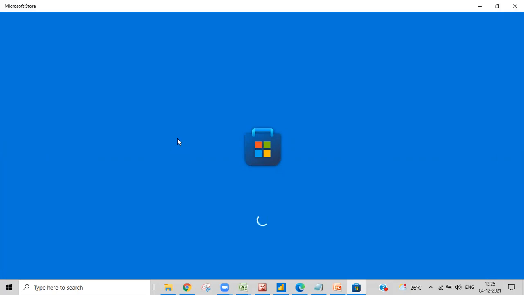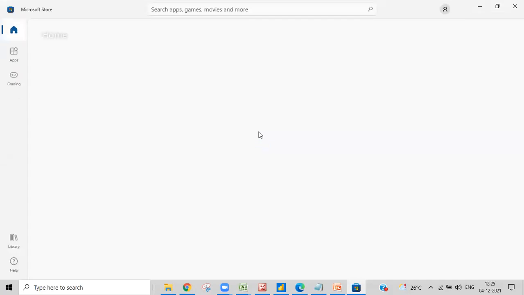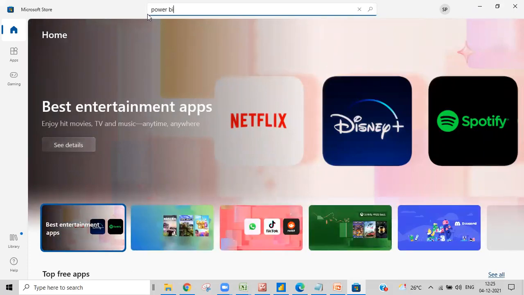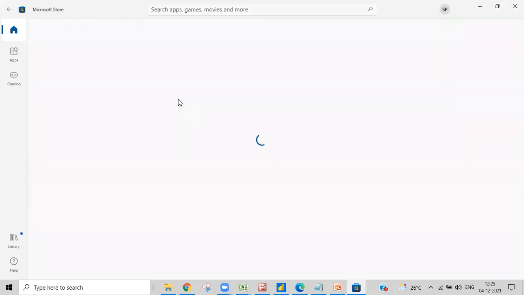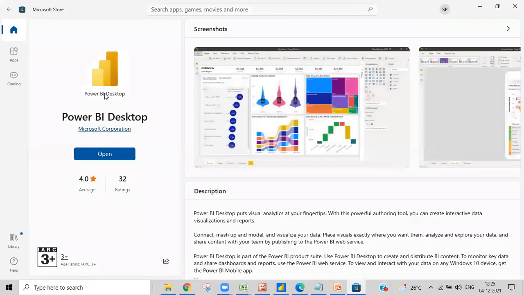And then the better way to go with is the website, or even the store. It takes time as per your internet connection. Just bear with me. Once you go into Microsoft Store, you can search for apps over here. You can go with Power BI. You can go ahead and check that. Power BI desktop. You have the Power BI desktop over here, and then you can just install that, and that's it.